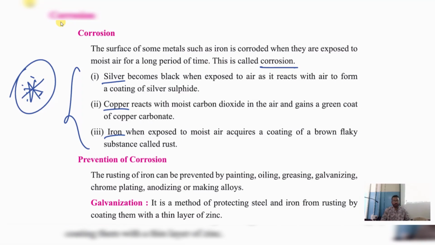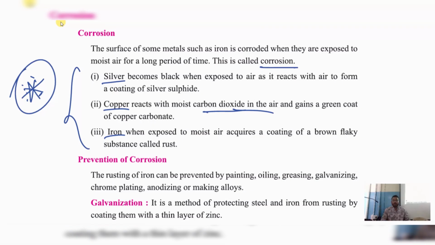Similarly, copper reacts with moist carbon dioxide. Copper किसके साथ react होता है? Carbon dioxide के साथ. Where is carbon dioxide present? In the air only. Where is oxygen present? In the air only. Air में oxygen भी है. What is air? It's a mixture of all gases. Air का मतलब क्या बेटा? It's a mixture of all gases. पूरे gases mix होने के बाद air बनता है. तो air के अंदर carbon dioxide भी है, air के अंदर oxygen भी है. Clear?